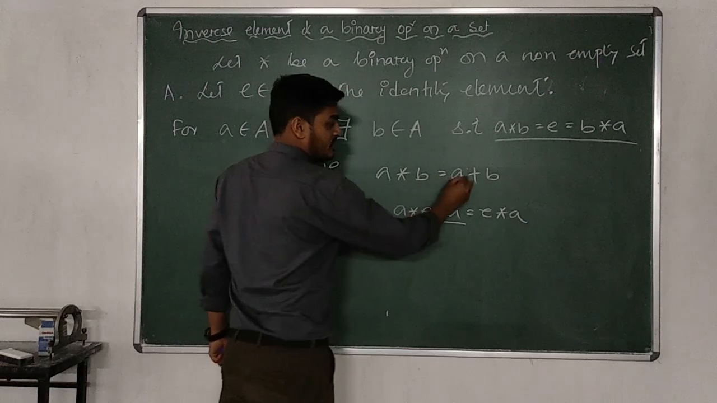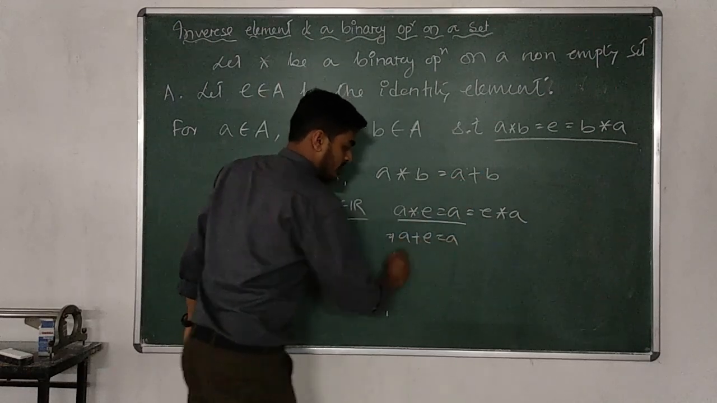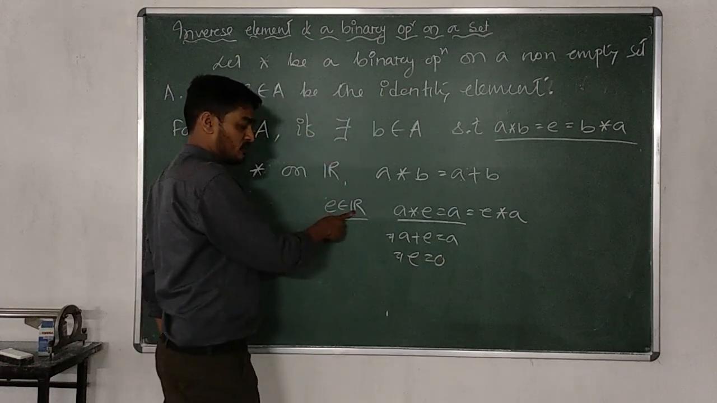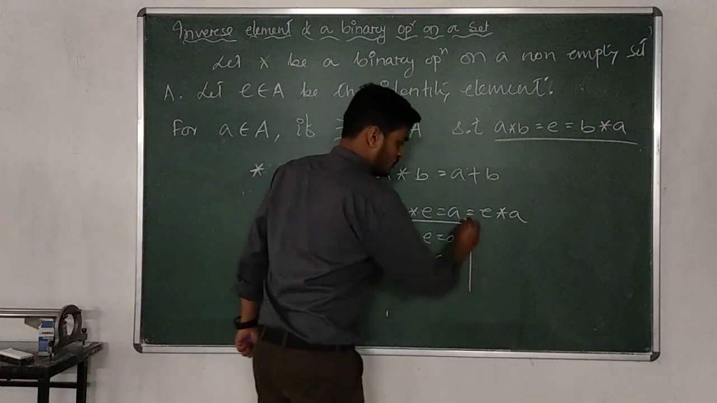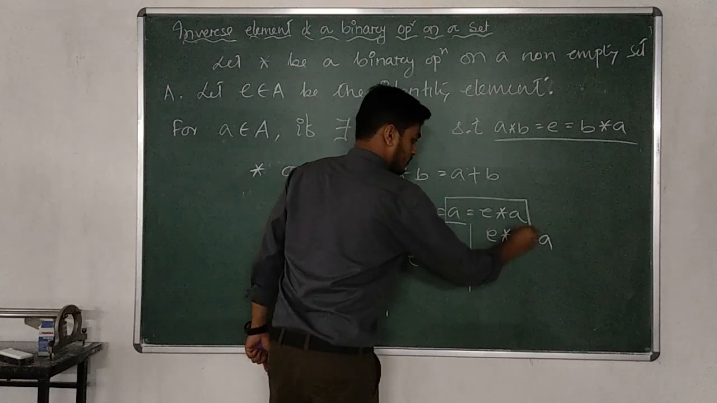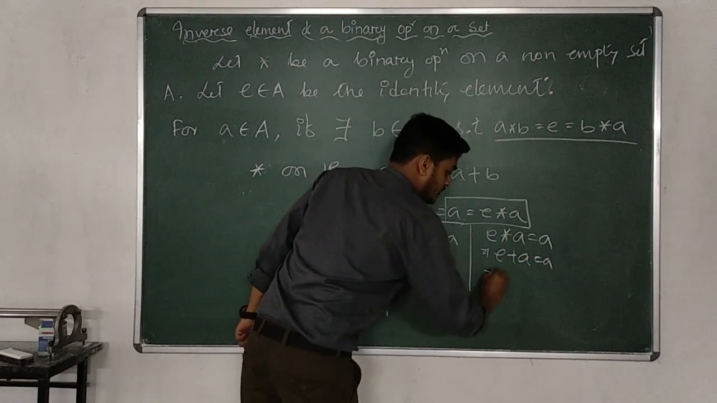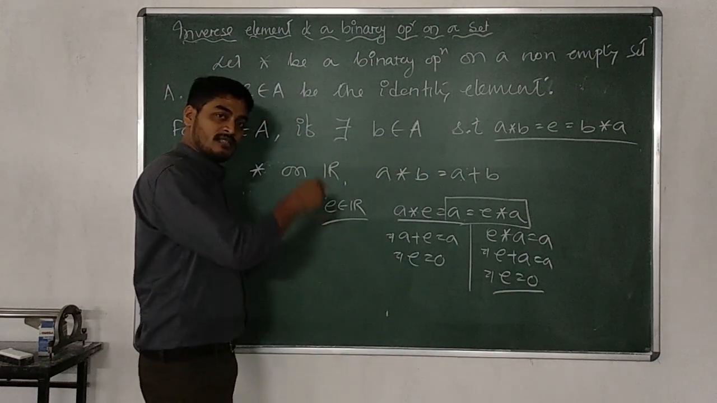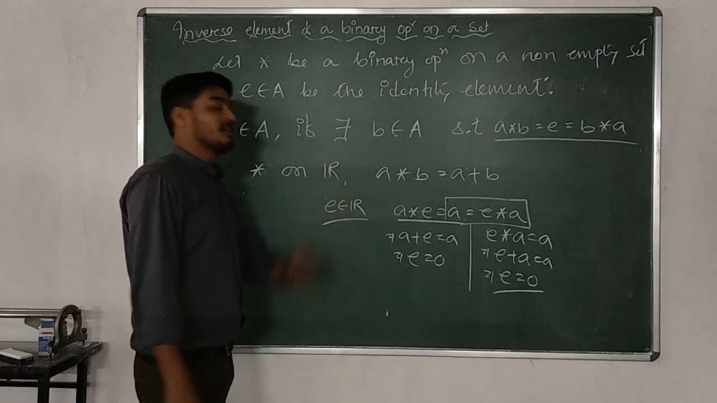A star B means A plus B. So A star E means A plus E is equal to A. This implies E equal to 0. 0 is an element of R, that's why it is an identity element. Or you can solve this part also: E star A is equal to A. That means from here also we will have E plus A is equal to A, that means E is equal to 0. In both the cases we have got the same value, and E also belongs to the real numbers. That's right. 0 is the identity element here in this case.